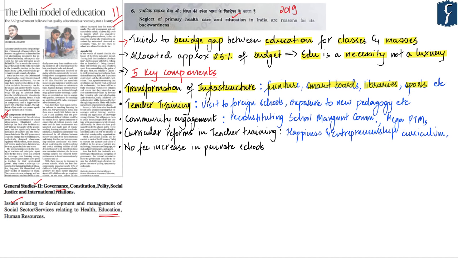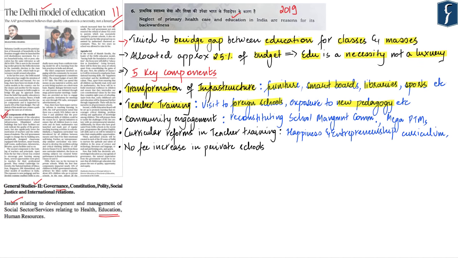The second component was the training of teachers as well as the principals. The teachers of the government schools were given a lot of opportunities for their professional growth as they were made to visit a lot of foreign schools such as Cambridge University, National Institute of Education Singapore, as well as various Indian institutions such as IIM Ahmedabad, etc., so that they can go and interact with the teachers and learn from the best practices. Furthermore, the teachers were also exposed to new kinds of pedagogy and leadership training which will help the teachers move away from a uniform and mundane kind of teaching.